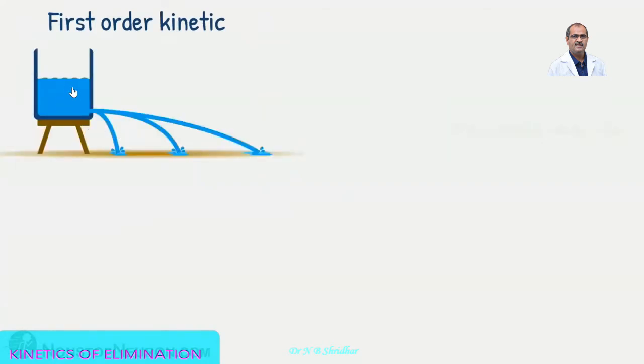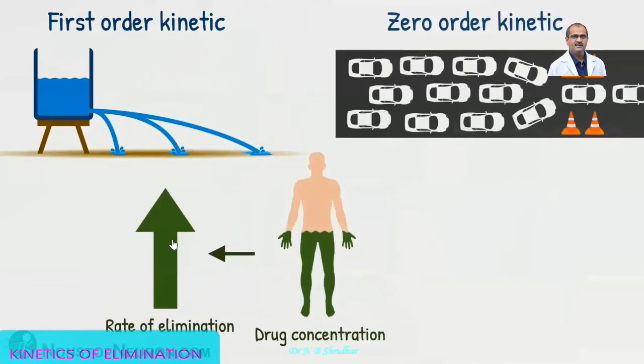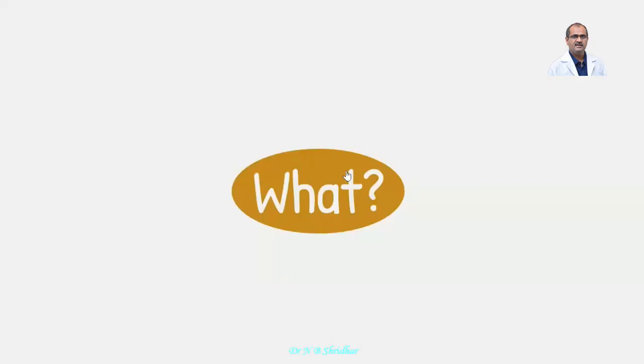Here the first order kinetic, you can see that as the concentration of the drug increases, the force of elimination or rate of elimination increases. Whereas in case of zero order kinetic, the rate of elimination remains constant, whatever may be the concentration of the drug, just like traffic, just like tank water. Please remember that particular thing. If you want me to play it once again, then I will play it, because it's very important.